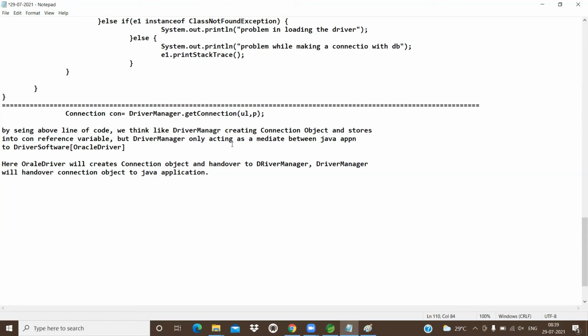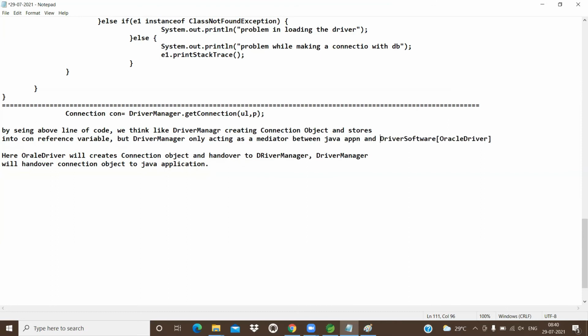But driver manager is only acting as a mediator between the Java application and the driver software, nothing but Oracle driver. Your Oracle driver will create a connection object and hand it over to the driver manager.